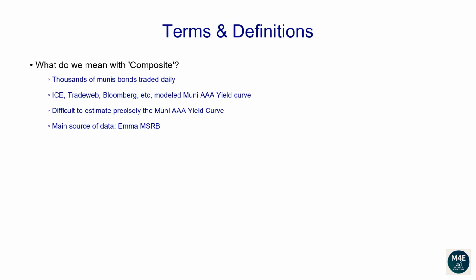Terms and definitions. What do we mean by composite? Every day thousands of Muni bonds are traded, as you can freely see on the EMMA website. Different data providers like ICE, Tradeweb, Bloomberg, to name a few, provide their model-implied Muni AAA yield curve. Given that it's very difficult to tell which curve is more accurate on any given date, we compute for every tenor the average of the yield curves available to us, plus some extra adjustments. Currently, we manually capture yield curves and bond yields available from the EMMA MSRB portal.